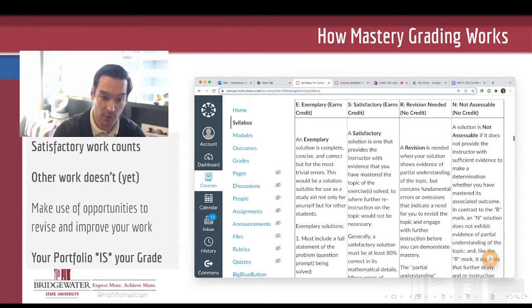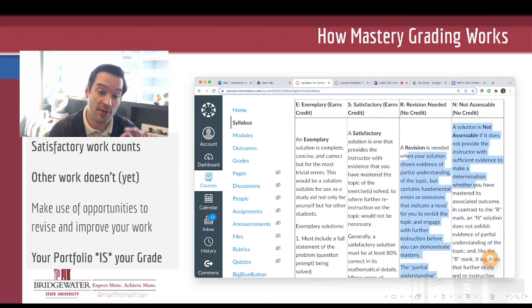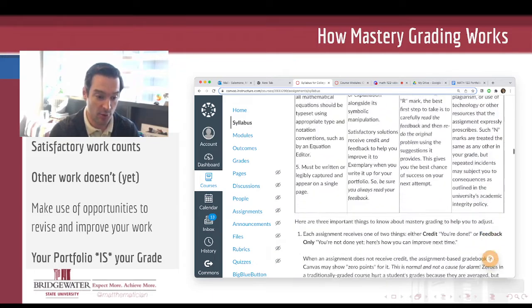And so here's a list of what those terms mean. This is what I'm going to be looking for. Generally, my rule of thumb when I look at your completion quiz, for example, is to ask: is it clear to me that you've mastered this topic? Even if you've made some minor errors in arithmetic or algebra along the way, can I tell that you've mastered it? Or do I think that you need to go back and do some additional reading, some additional discussion, watch some additional videos? Is re-instruction necessary for some reason? If it is, then you're going to get either a revise or a not assessed. If it's not, if it's clear you don't need to be reassessed, then you've got credit and you can start putting that topic into your portfolio.